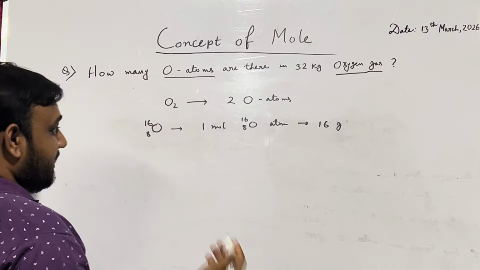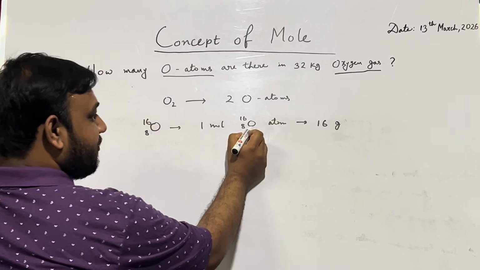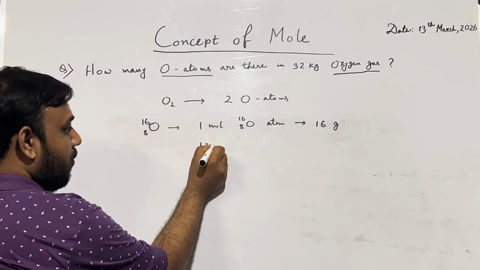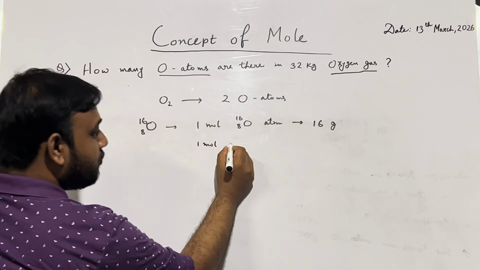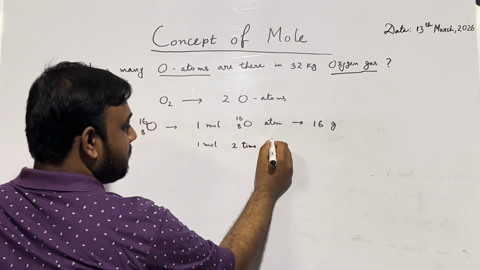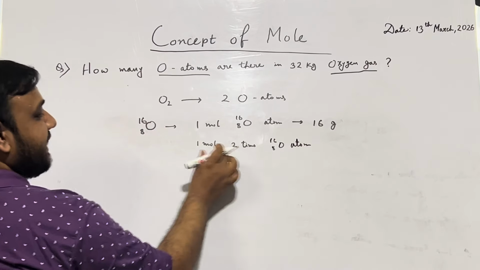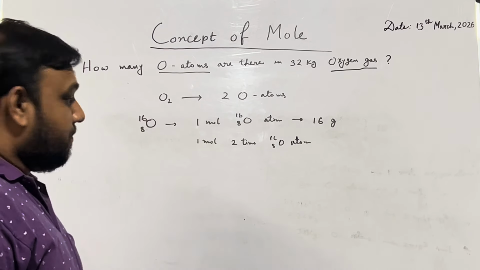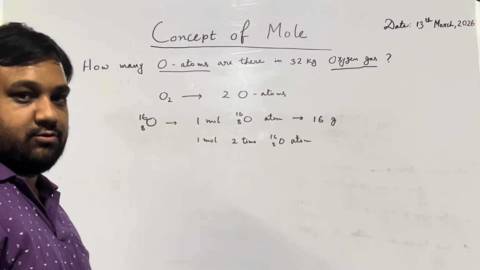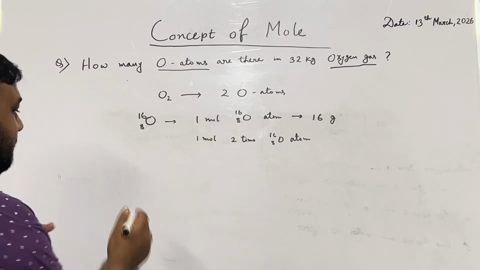Let's think about what will happen if we double this amount, means let's take 1 mole of 2 times atoms. Basically, we are taking 2 moles, but we are writing 1 mole and talking about 2 times oxygen atom.